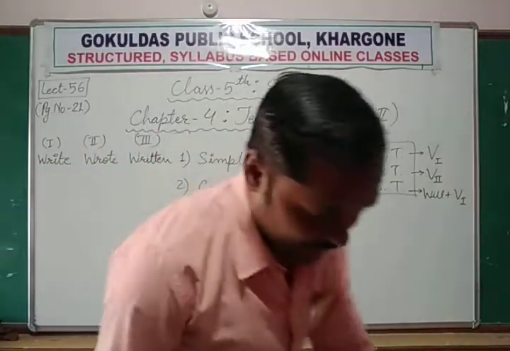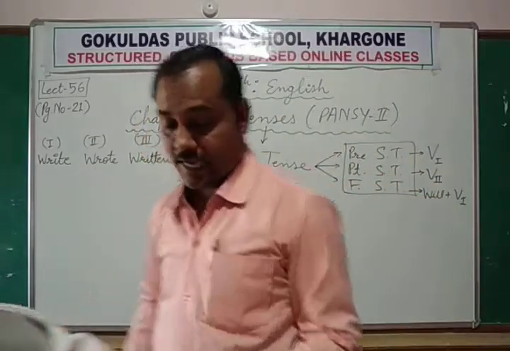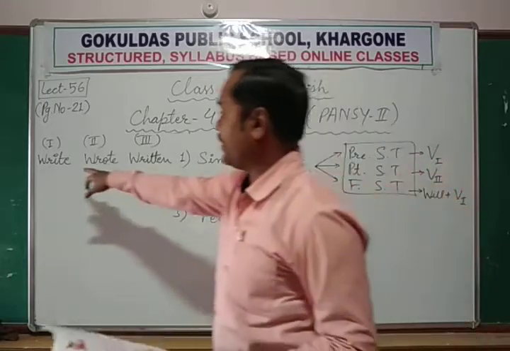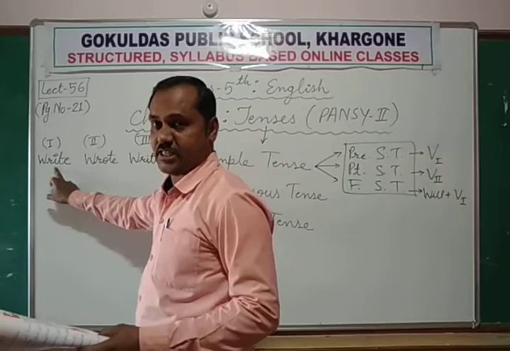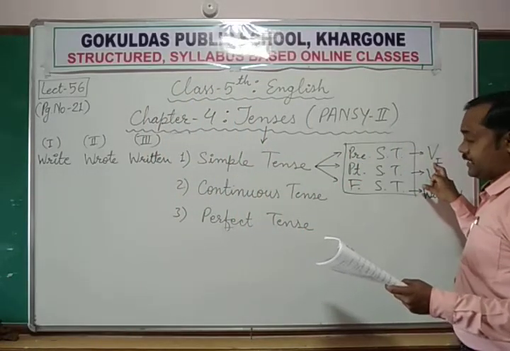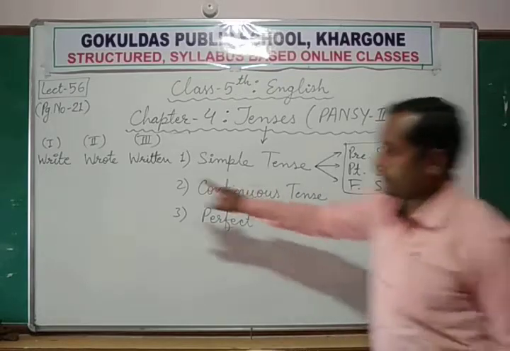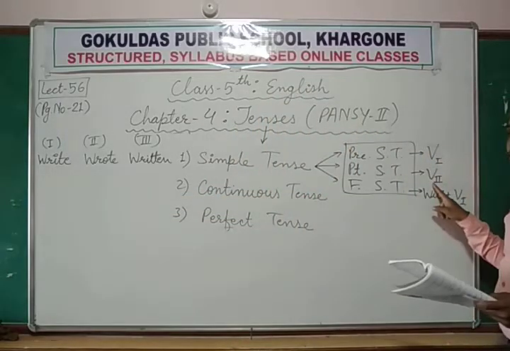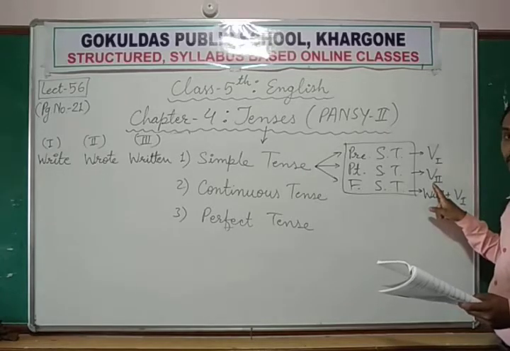So if you revise these examples, the first sentence says he writes a letter. The verb is writes, with s, because the subject is singular. It shows that this is present simple tense. He wrote, this is the second form of the verb, wrote. He wrote a letter. Usne letter likha tha. That shows the past form of the verb.